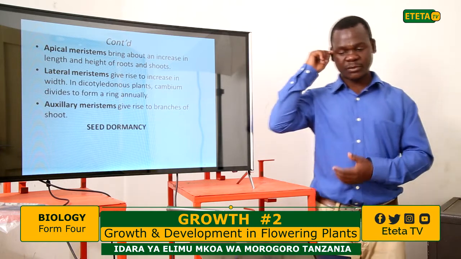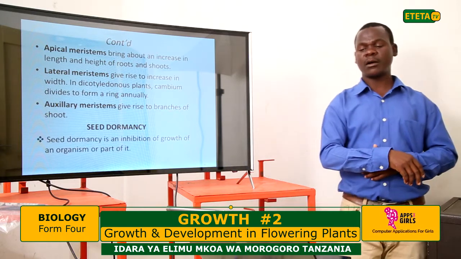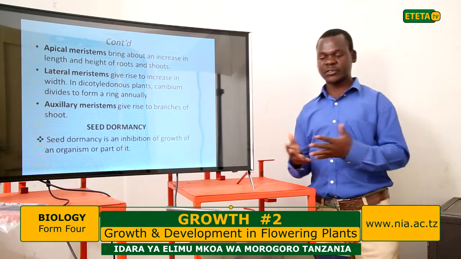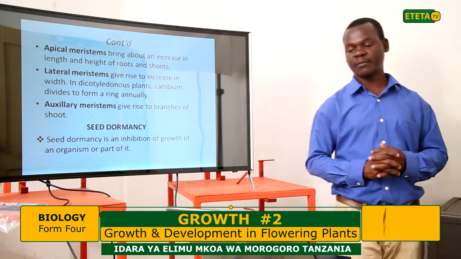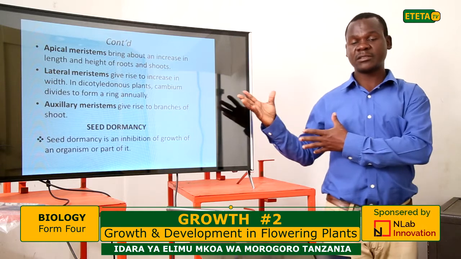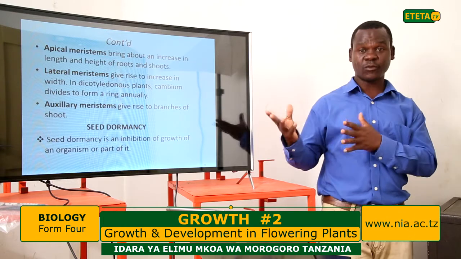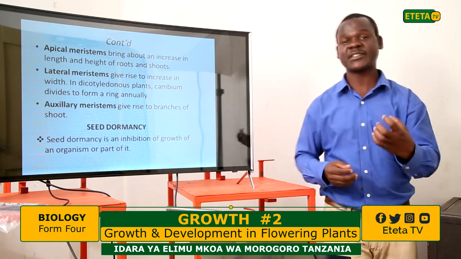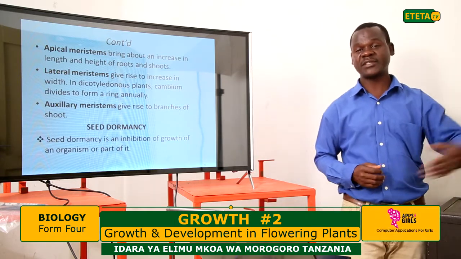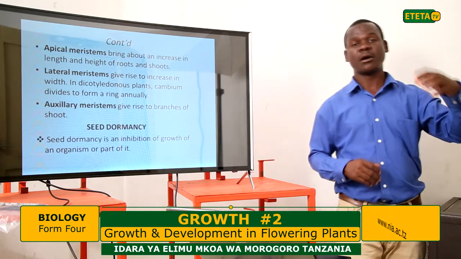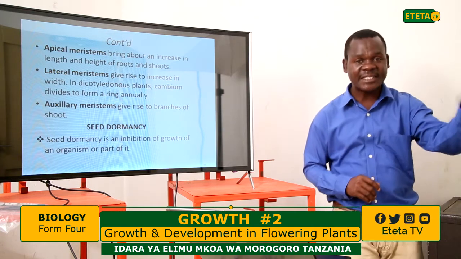Okay, and another concept before we end is seed dormancy. Seed dormancy refers to the inhibition of the growth of an organism or part of it. Remember, when plants mature, they produce seeds or fruits which contain the seed. When you harvest the seed and keep it in store, for example, people have storage for their maize, beans, and all the other cereals, they are still there living. They are still alive.